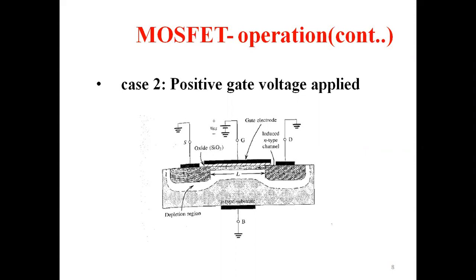So I have created a channel. Also, I have formed a depletion region below these two end regions. Why is it known as depletion? Because it is depleted of, or devoid of, any free carriers. There are no free charges in that particular region. All the charges have moved downwards and are accumulating near the body, or the downward portion of the substrate. So in this portion there is no charge, because the charges which were present in that region were repelled by this positive voltage and went below.